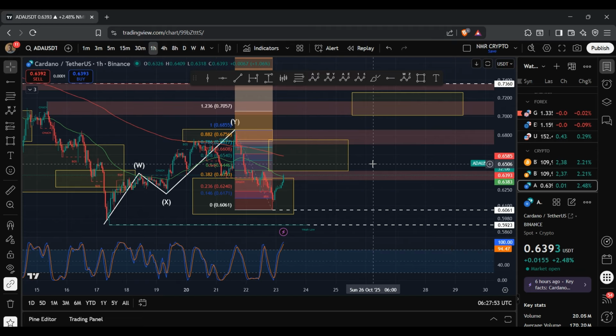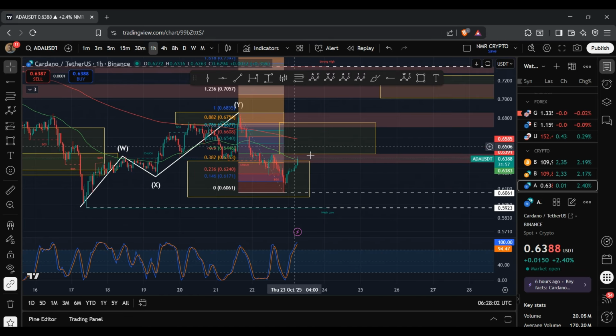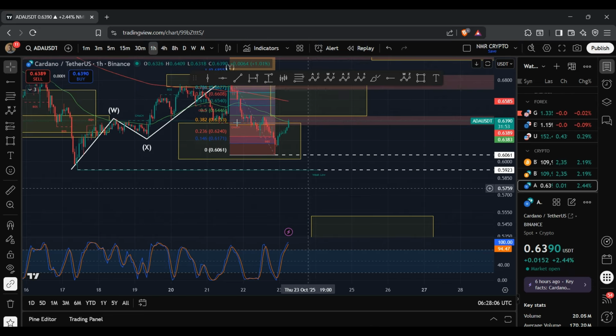And it is worth noting that on the hourly chart, we are within the overbought conditions, and so the bulls are slowly starting to lose the momentum. And so yeah, it's possible that we then get rejected, and then we see that further push to the downside, where we then potentially even tap into this range here.